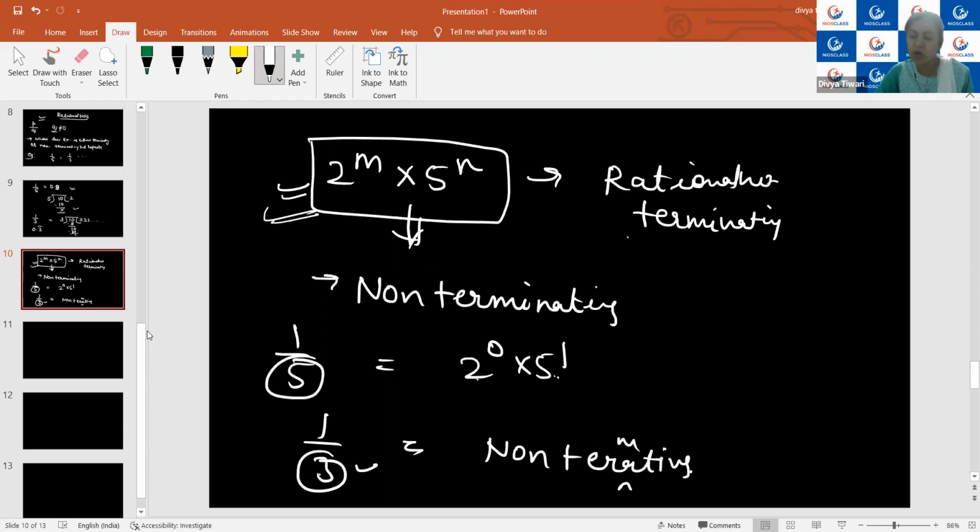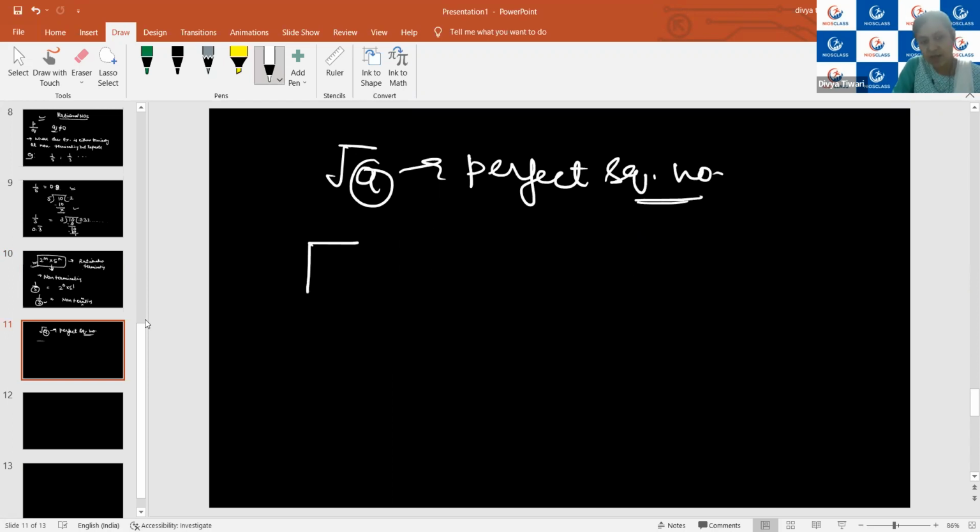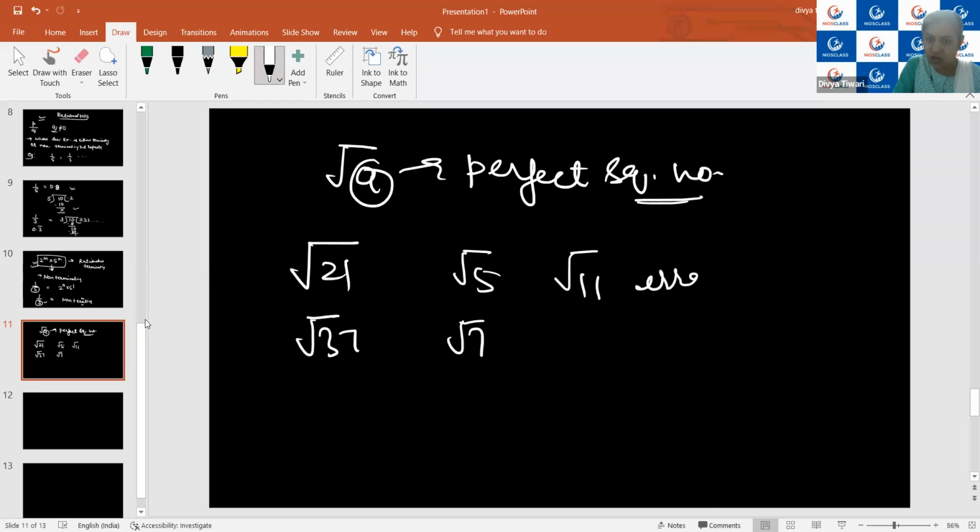All the numbers whose decimal expansion is either terminating or non-terminating but repeating, such numbers are known as rational numbers. And the numbers whose decimal expansion is neither repeating nor terminating, all such numbers are known as irrational numbers. Generally, we see irrational numbers in the form of under root a, where a will not be a perfect square number. Any other number we can have, such as root 2, root 3, root 5, root 7, root 11. All these are examples of irrational numbers. Is it clear?